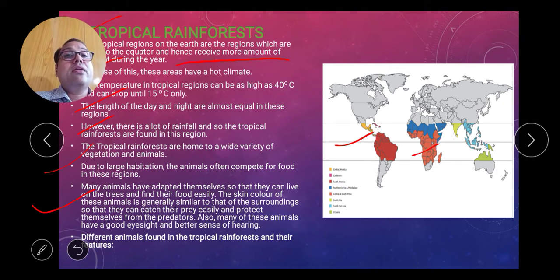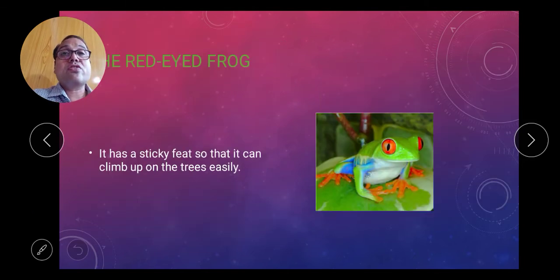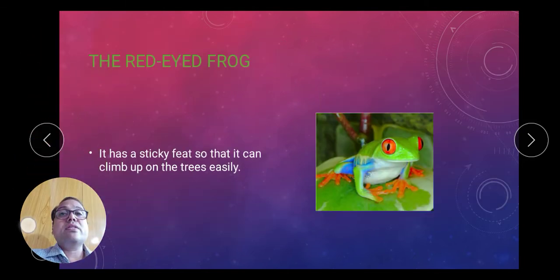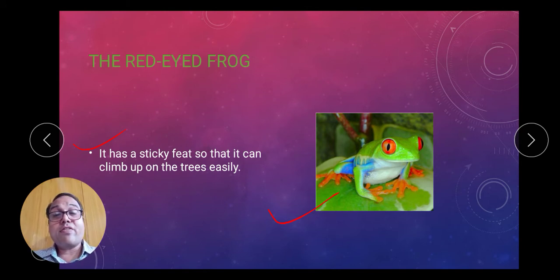Different animals of the tropical rainforest. First one is the red-eyed frog. This is the red-eyed frog. It has sticky feet so that it can climb up on the tree easily. Remember, a 1 mark question is asked: what is the adaptive feature present in the red-eyed frog by which it can survive in the tropical rainforest. So it has sticky feet so that it can climb up on the trees easily.